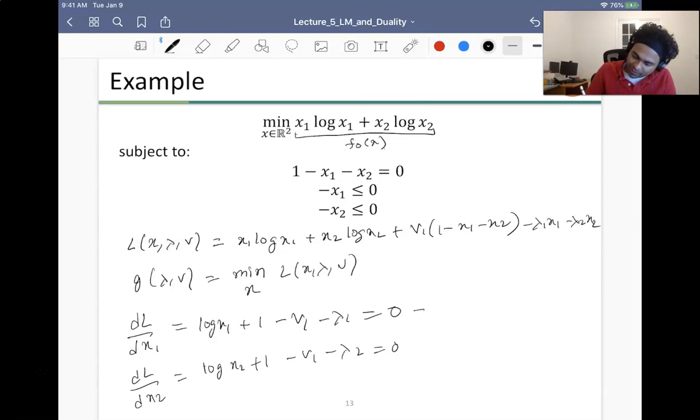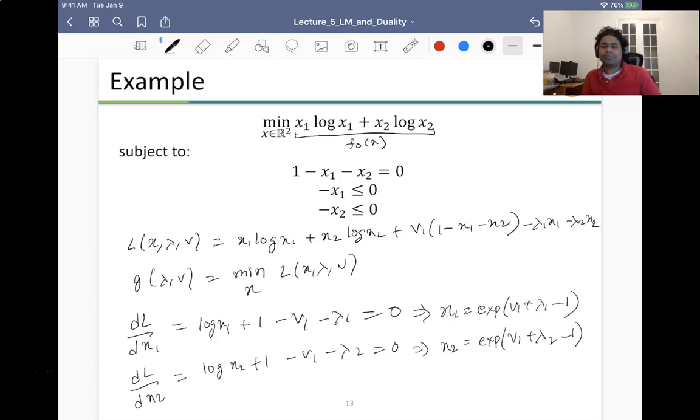So this implies that x1 is exp of nu1 plus lambda 1 minus 1, and x2 is exp of nu1 plus lambda 2 minus 1. Now I solve for x1 and x2.